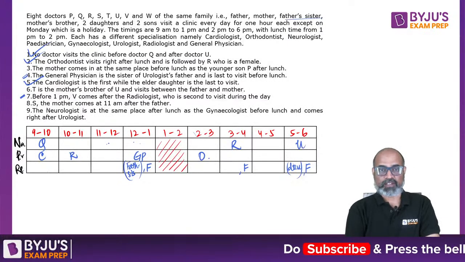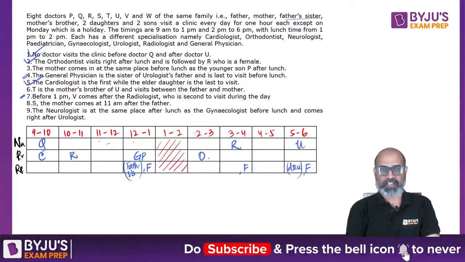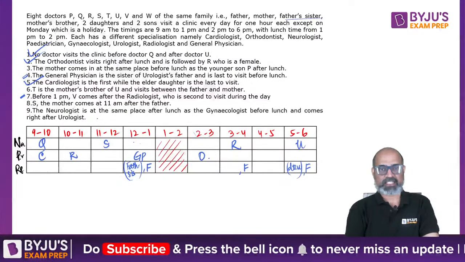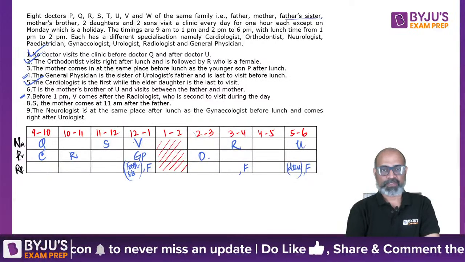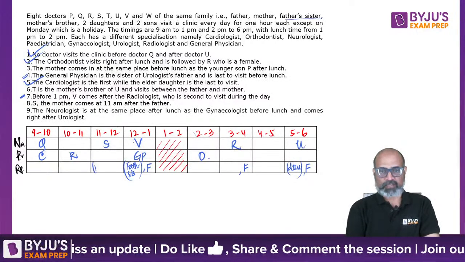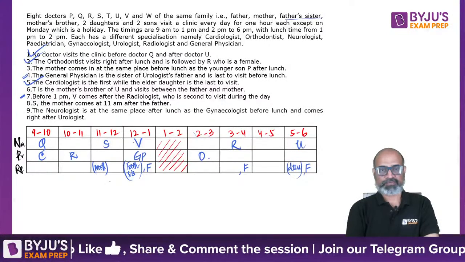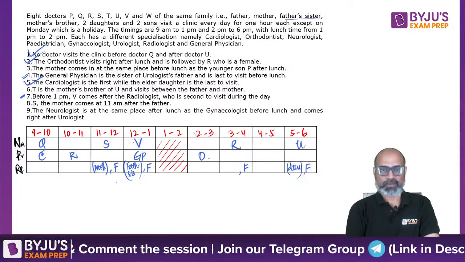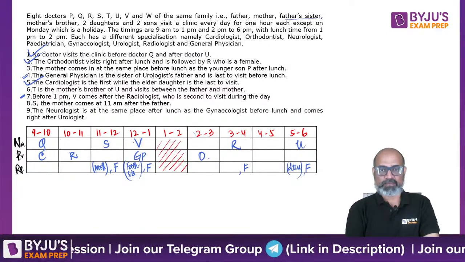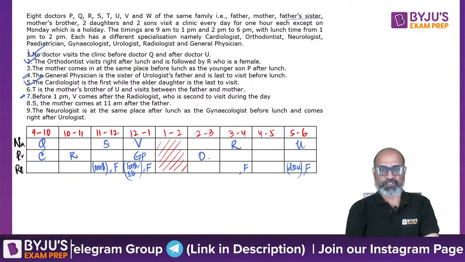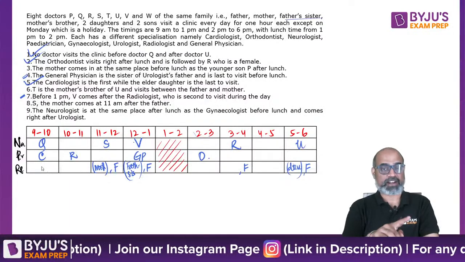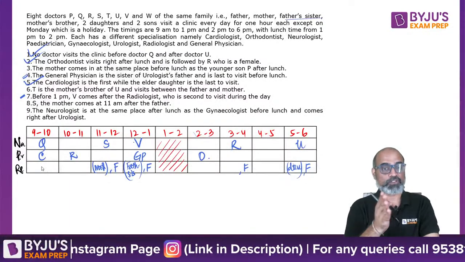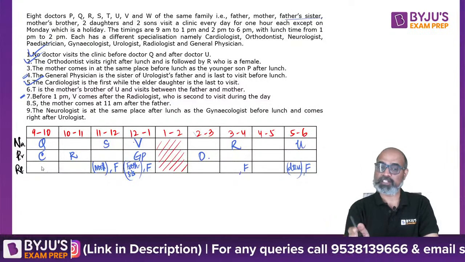Where were we? Okay. S, the mother comes at 11 a.m. So this is S. The moment this is S, we know where V is going to be. So V is this person. She is the mother. Female, of course, and comes at 11 a.m. after the father. After the father, it doesn't say right after the father, right? So father could be 9 to 10 or 10 to 11, either will do.